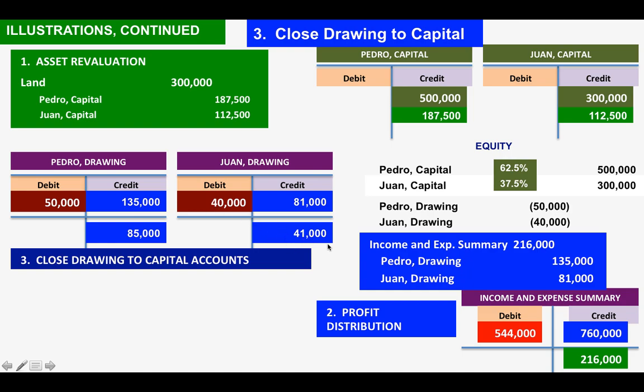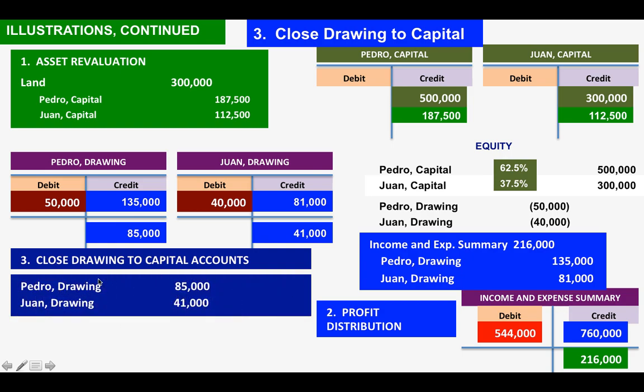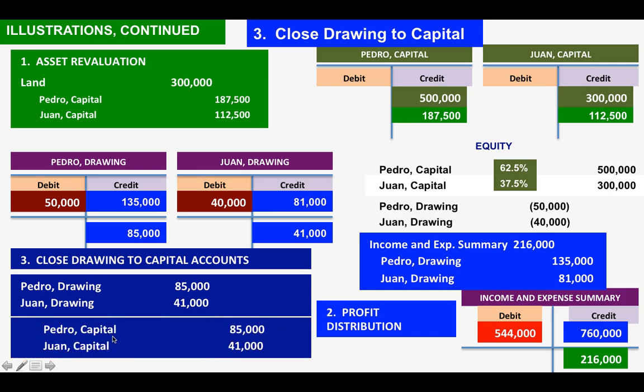So to close this, since it has a credit balance, we have to debit that because we are closing. Closing means you have to zero it out. So we have to debit Pedro drawing at 85,000 and Juan drawing at 41,000. And these amounts, okay, will now be transferred to the capital accounts. Okay, Pedro capital 85,000 and Juan capital 41,000.